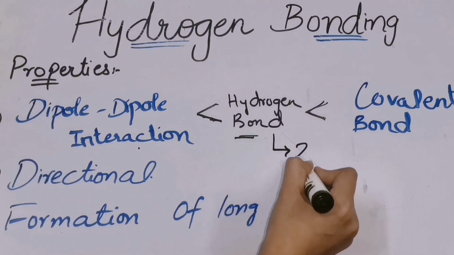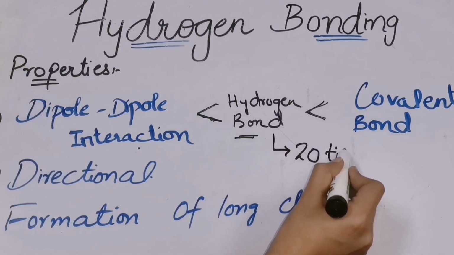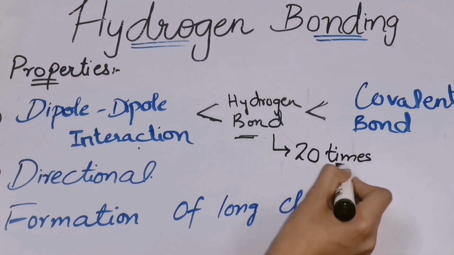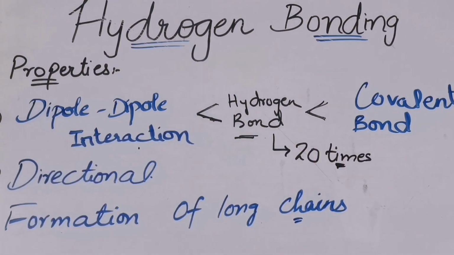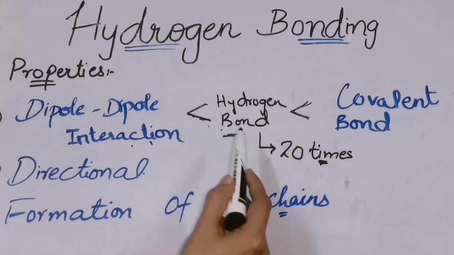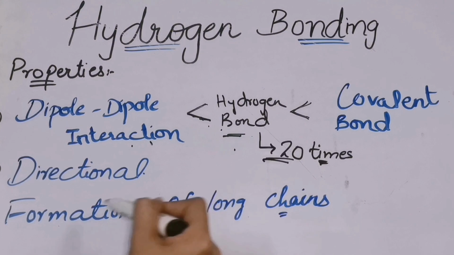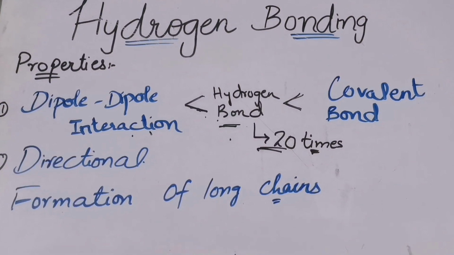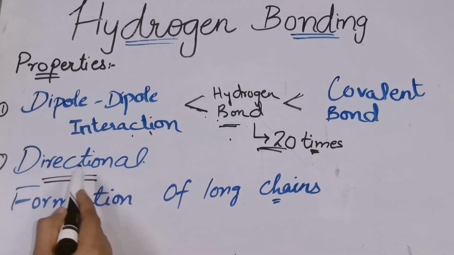It is approximately 20 times weaker than the covalent bond. So hydrogen bond is stronger than the dipole-dipole interaction, but it is 20 times weaker than the covalent bond. Hydrogen bond is directional.